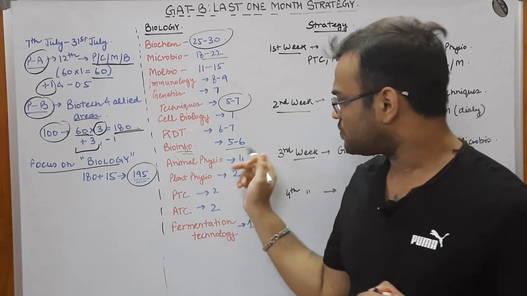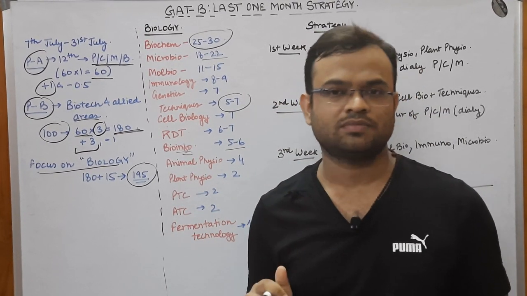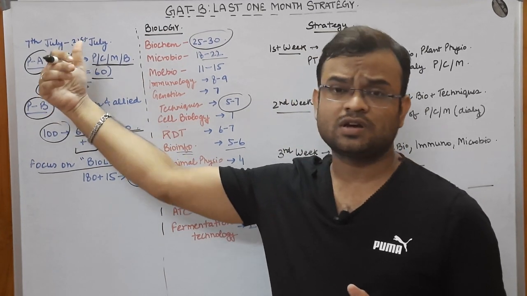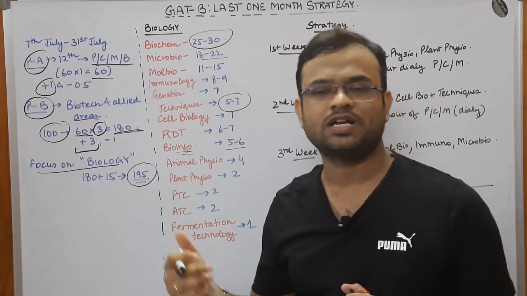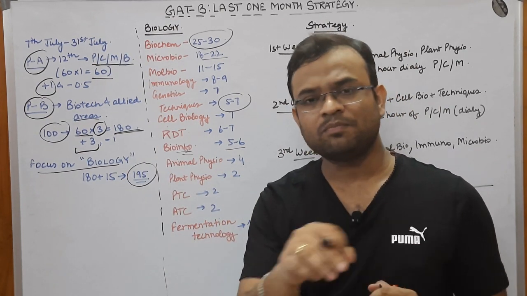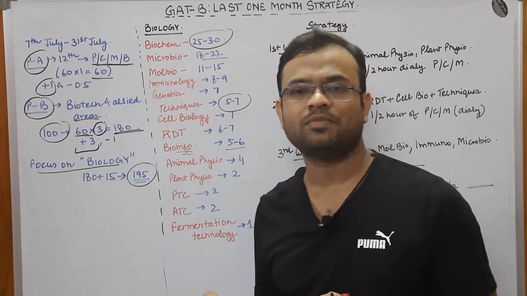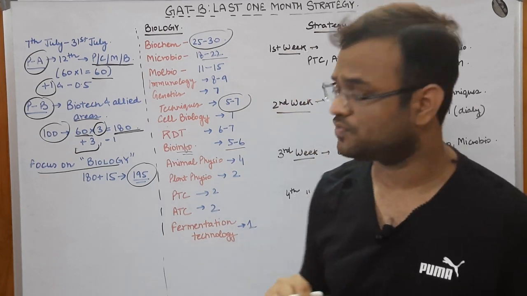Animal physiology comes for around 4 marks. You should at least be aware about the endocrine system, because from that portion part A questions are also asked about the different types of hormones that are produced. Important portion can be of ECG also. Important portion can be of the excretory system, the proximal convoluted tubule, and so on and so forth.